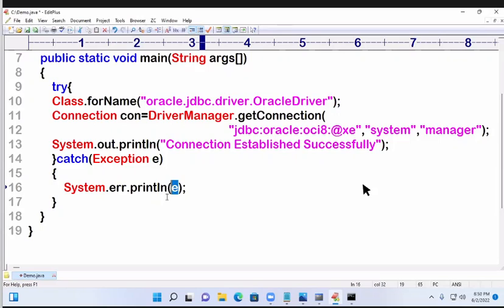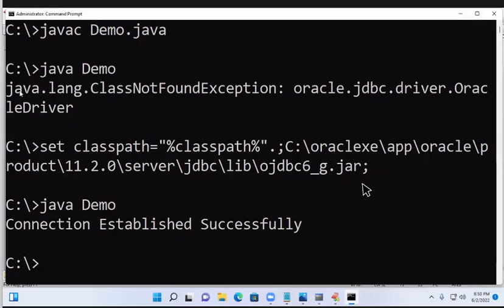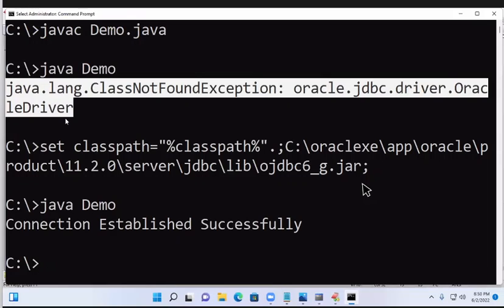Java.lang.Object class is a default class. It is implicitly inherited in every Java class. The toString method is implicitly called whenever we pass an object or object reference as a parameter. With that only you are getting this error message. How are you getting this error message? The toString method.